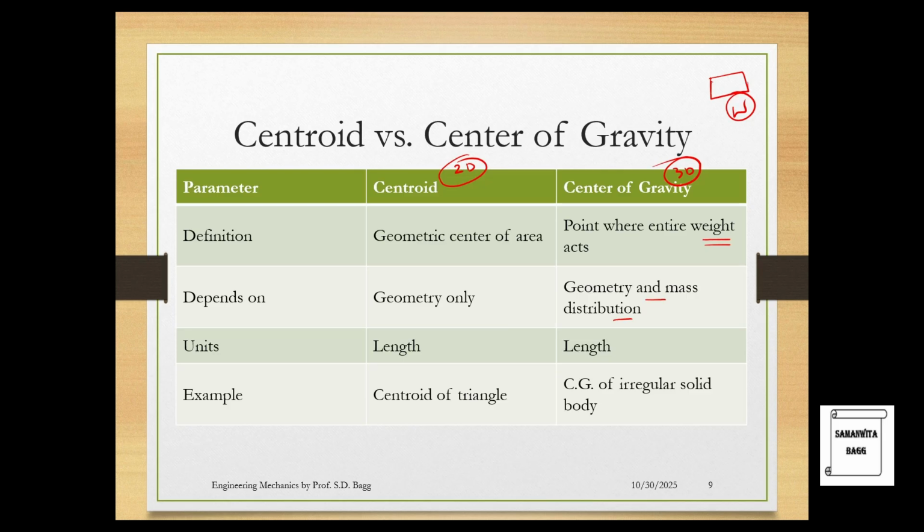But as you go ahead into engineering applications, you will see that the word centroid is completely replaced with CG, and you do not talk about centroid too much. You instead use the word center of gravity at that time, because in engineering applications, or wherever you have structures involved, you have to balance out the mass, and mass multiplied by g becomes weight. So when you want to balance out the mass or a weight, you definitely have to talk about the center of gravity. So with time, as you go ahead in engineering subjects, the word centroid is actually completely not used, and what we use generally is center of gravity.